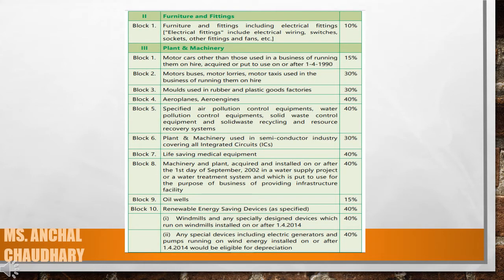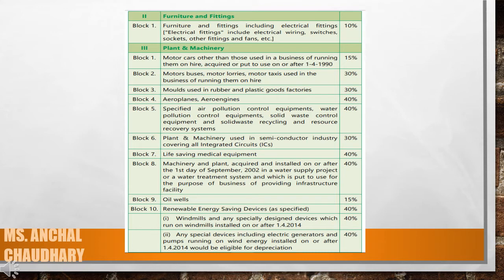Like for furniture and fittings, it's 10%, where fittings include your electrical wiring, switches, sockets, etc. If we talk about the plant and machinery, there are certain percentages that depend on the situation. Like molds used in rubber and plastic goods factories, 30% depreciation will be levied on that.